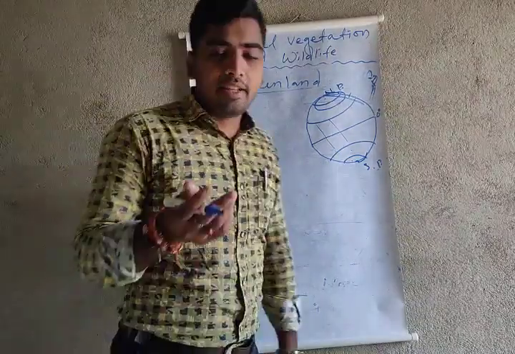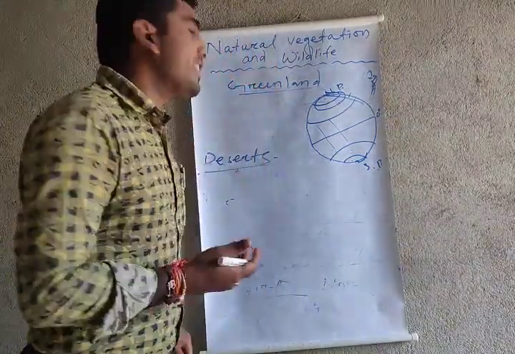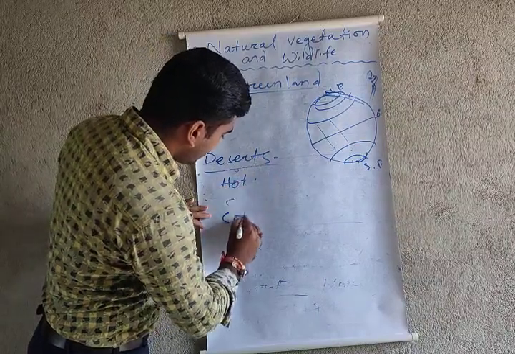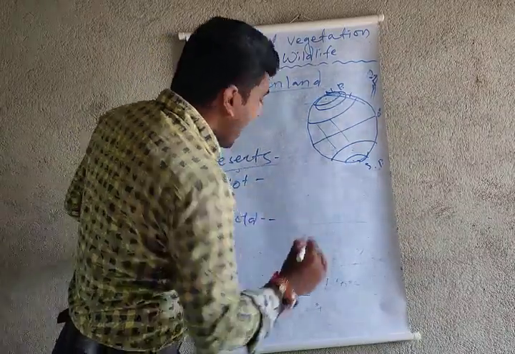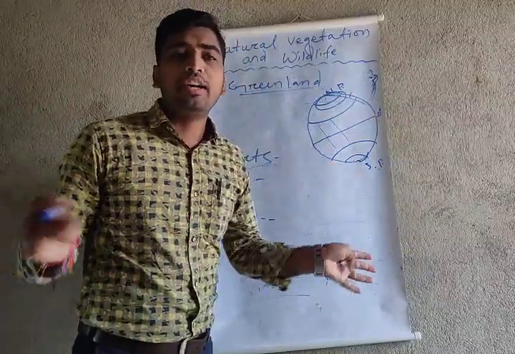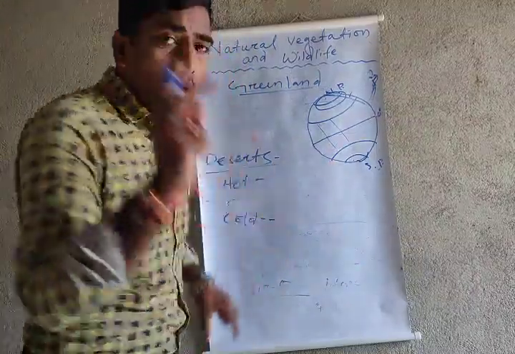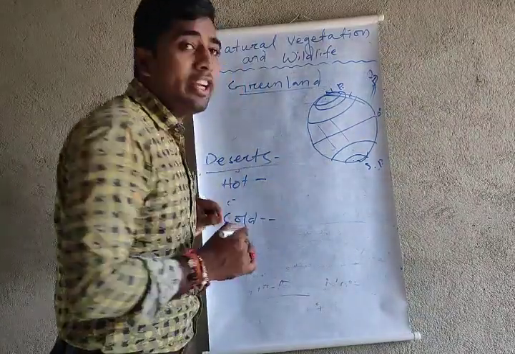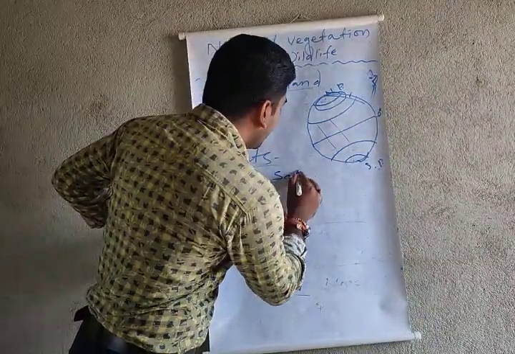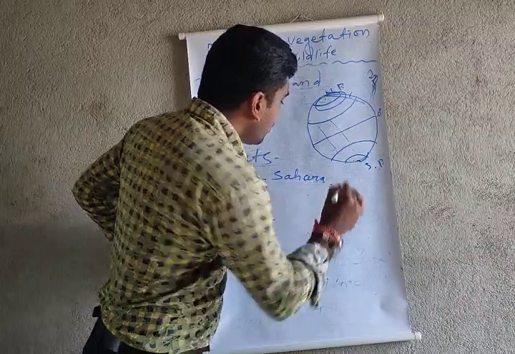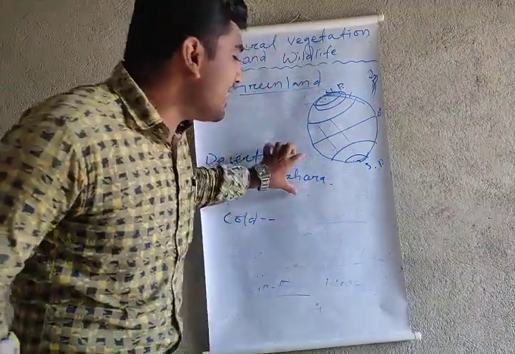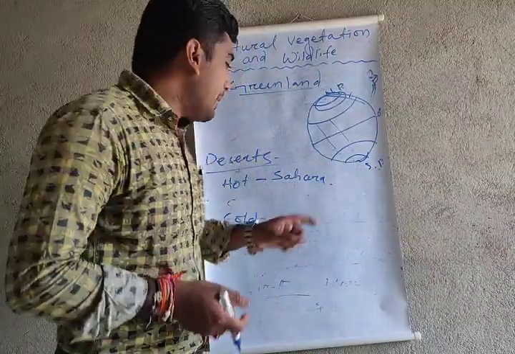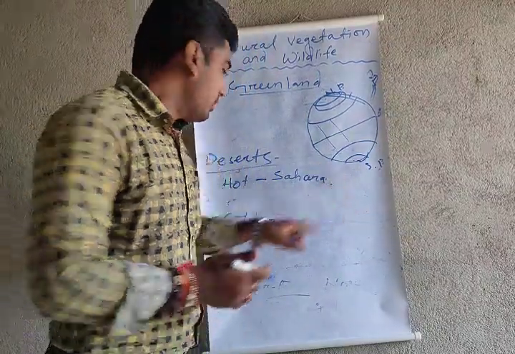From the desert vegetation, I wanted to give you the example of the hot desert and cold desert. I cannot explain more towards the wall area. I am just giving two examples. Hot desert: most of the hot desert is available in the Sahara desert in the Africa continent. You know, my dear students, the Sahara desert is the longest and hottest desert in our world. That's available in the Africa continent.